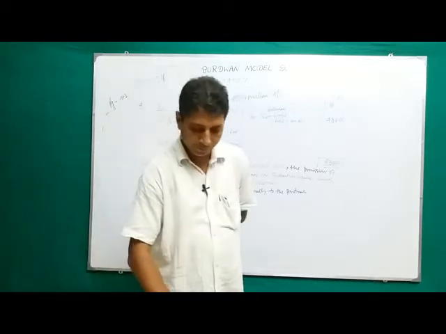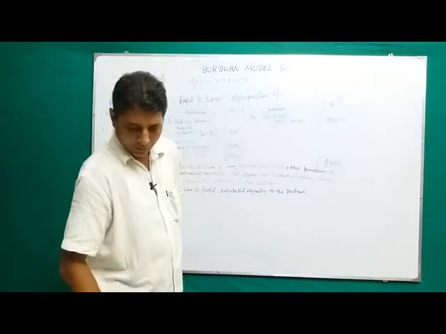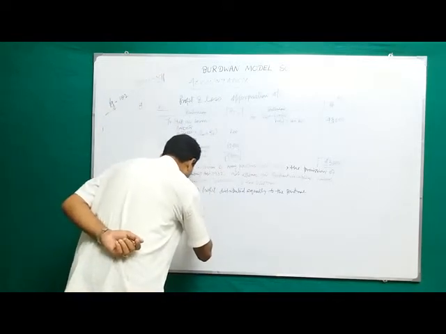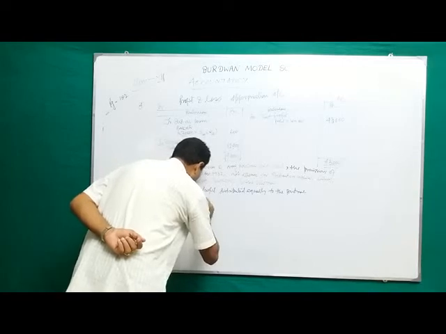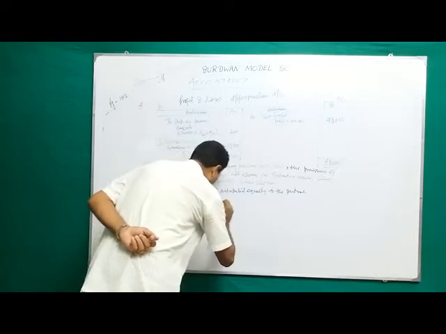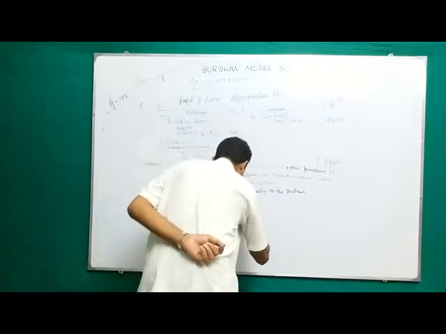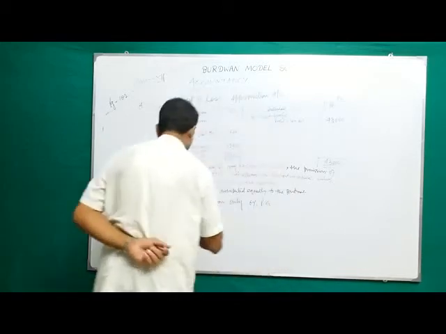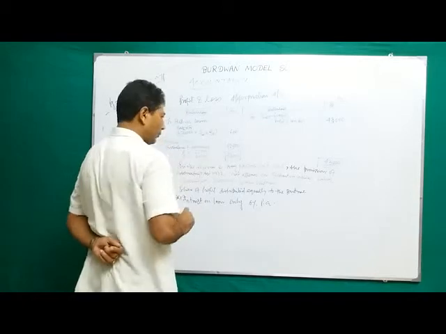Number 3: interest on loan is allowed only at 6% per annum when the partnership deed is silent.